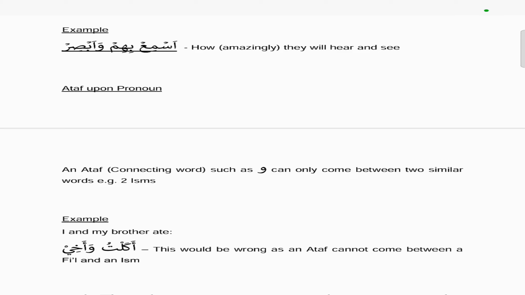And wa absir, and absir again follows the pattern of af'il, but basara is to see. So basara yabsuru, or absara yubsuru as well. So absir, to see. So that's why it's how amazing they will hear and see.